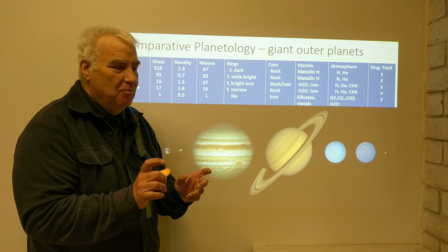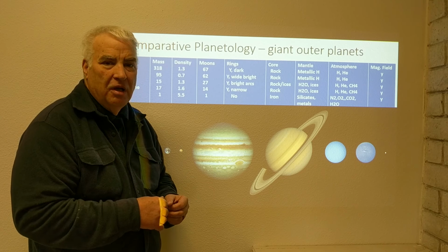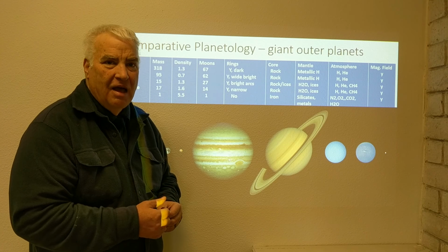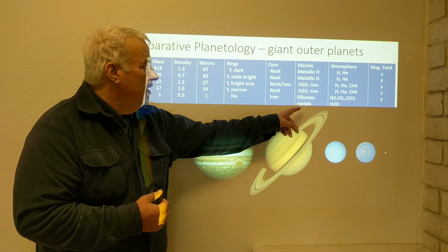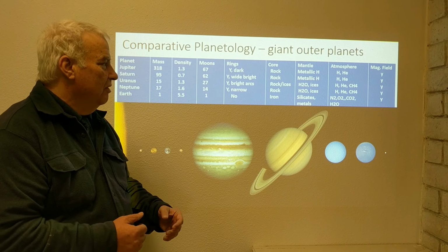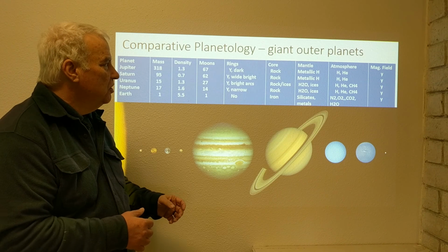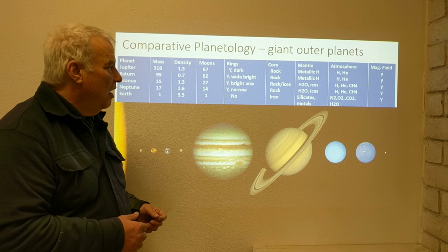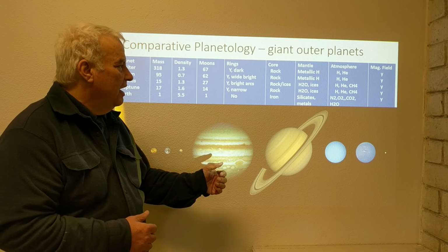Water ices, these are the ice giants. Water ice makes up much of their constitution. Other kinds of ices include ammonia and methane ice. And in the Earth, of course, we have silicates, which are rock, and we have metals. In the core of the Earth, it's an iron core. So the structure of these inner planets is much different than the giant outer ones.